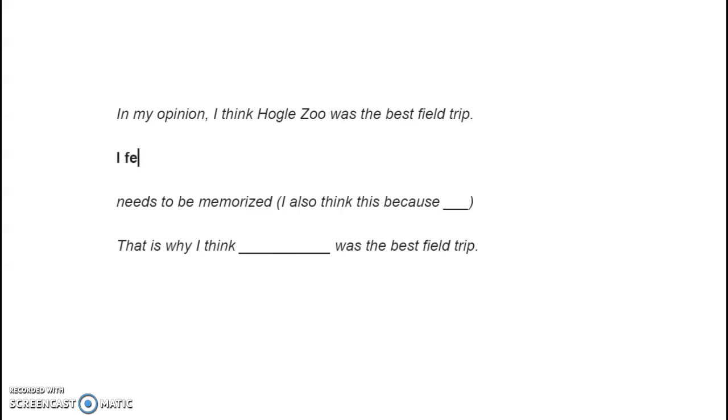Okay, if you said, I feel this way because, you are correct. So, let's say it 5 times. I feel this way because. I feel this way because. I feel this way because. Okay, so I'm going to tell you why I feel this way. I feel this way because I get to see so many different animals.